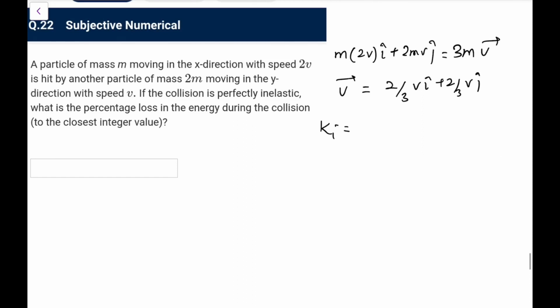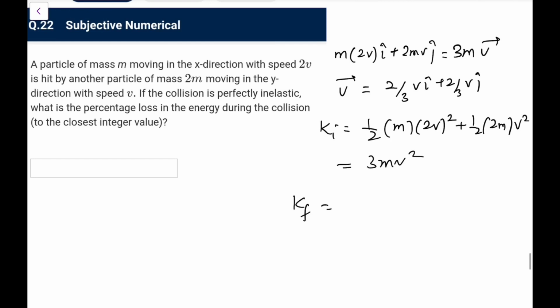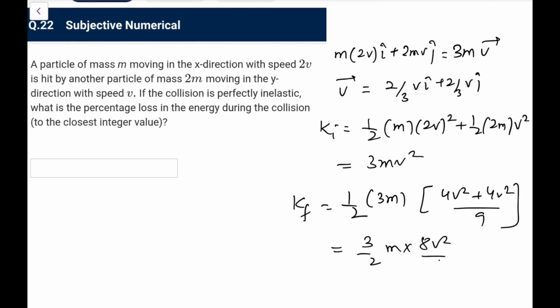So what is K initial? K initial was half into m into 2v whole square plus half into 2m into v square, that comes out as 3mv square. Final kinetic energy would be half into 3m, and if I do this v square would be 4v square by 9 plus 4v square by 9, so that is 8v square by 9. So 3 by 2 m into 8v square by 9 comes out as 4mv square by 3. So the loss would be 3 minus 4 by 3, that is 5 by 3 mv square.